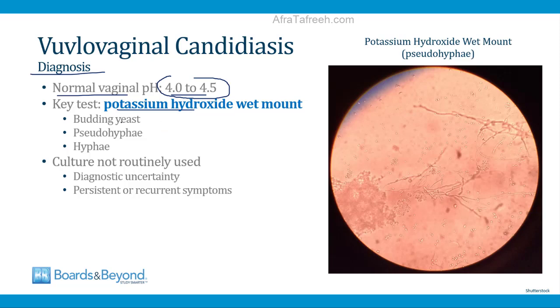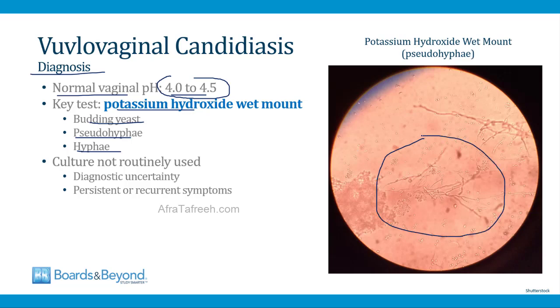So Candida are budding yeast, so they form pseudohyphae and hyphae, and so if you place them on a slide and you add potassium hydroxide, which destroys cells, what you will see are the presence of hyphae and pseudohyphae, and that's what you can see here, these branching structures on a potassium hydroxide wet mount. Those are pseudohyphae. You can send a sample of vaginal discharge for a culture to identify Candida, but this is not routinely used. The only time this is done is if there's diagnostic uncertainty or in women who have persistent or recurrent symptoms despite treatment.